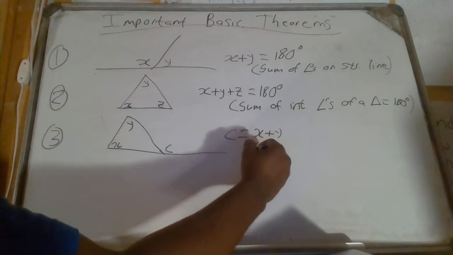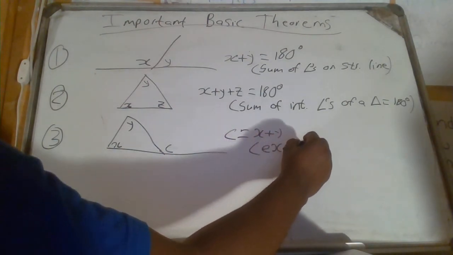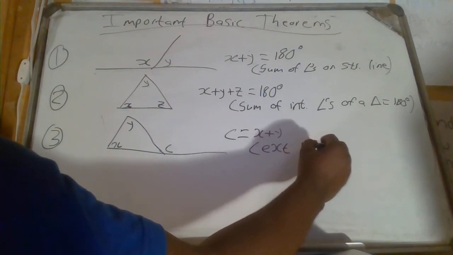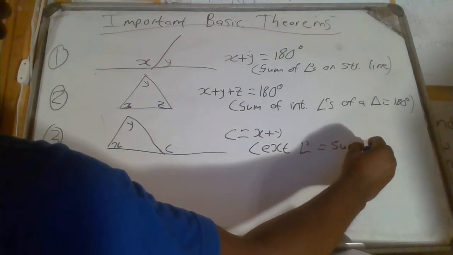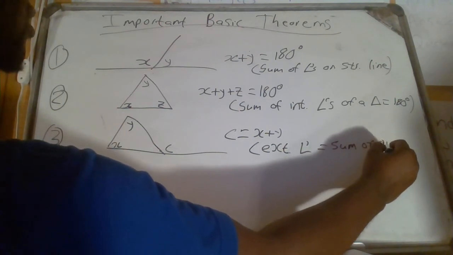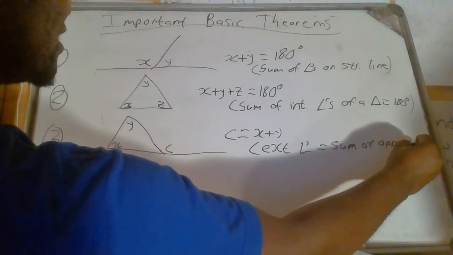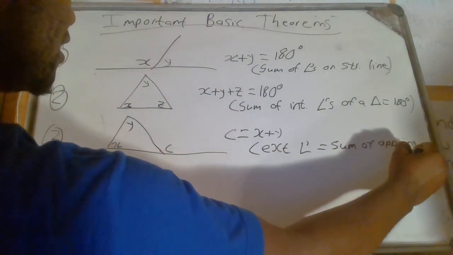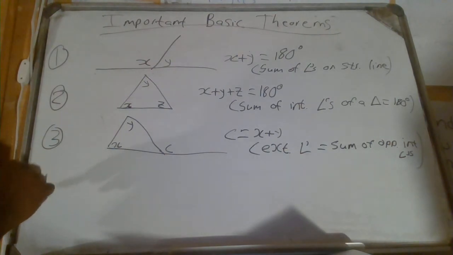What is the reason? It's because the exterior angle is equal to sum of opposite interior angles, and then close.